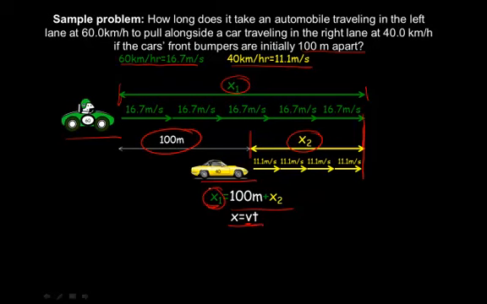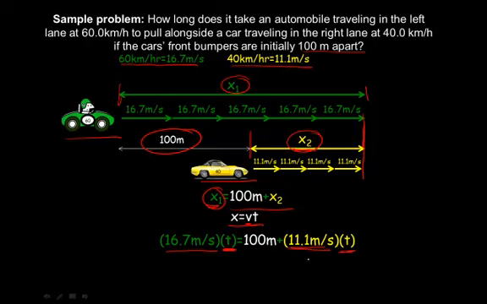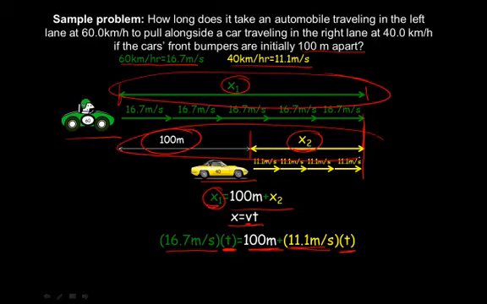So x1 will be the velocity of the green car times the time that it's traveling, and x2 will be the velocity of the yellow car times the time that it's traveling. And those two times will be the same. We have to include this 100 meters so that we can say that x1 is equivalent to this entire distance here, x2 plus 100. So in this equation, we've got one equation with one unknown, and we can solve that as being 18 seconds.